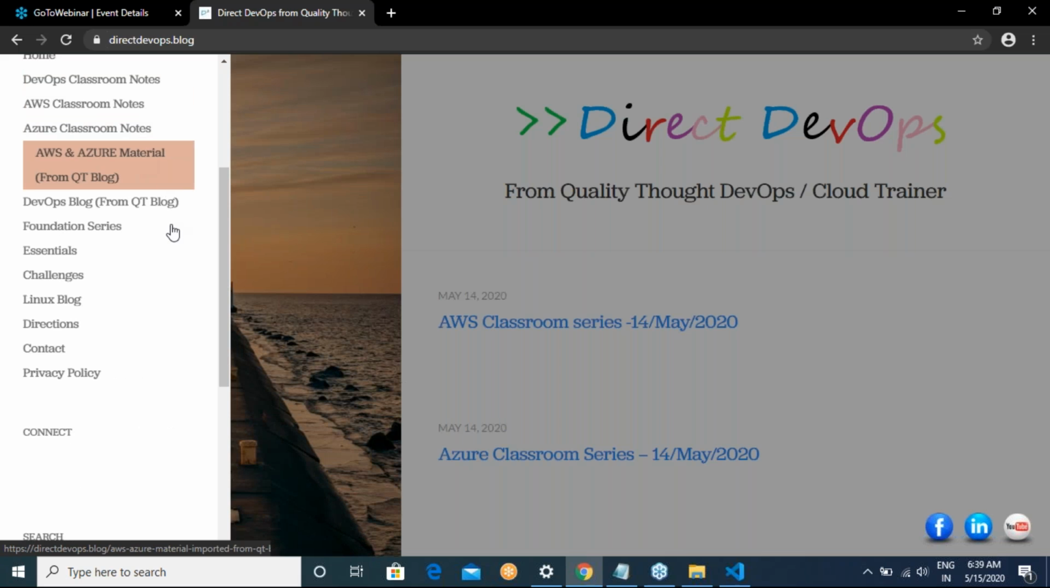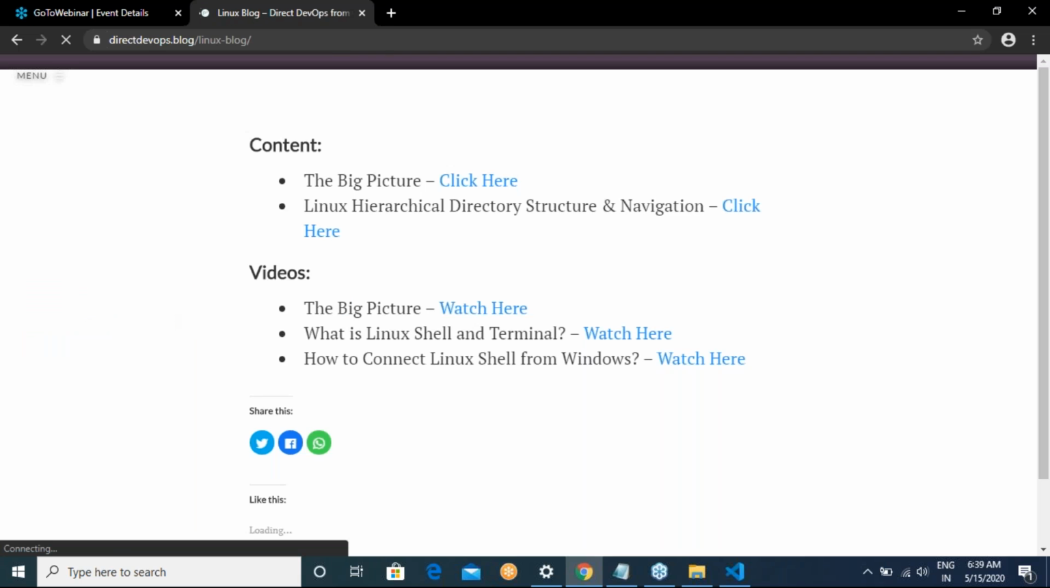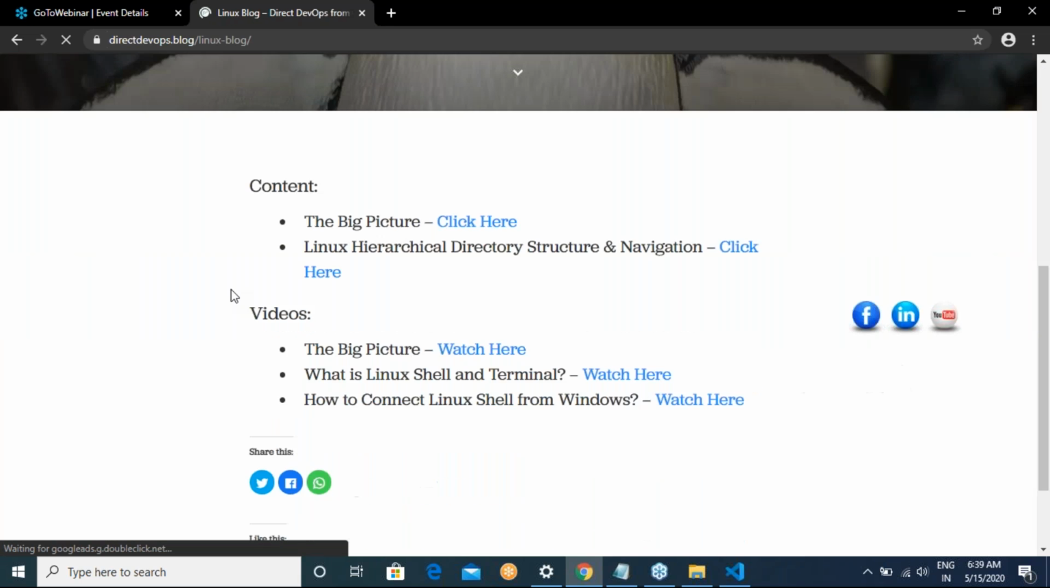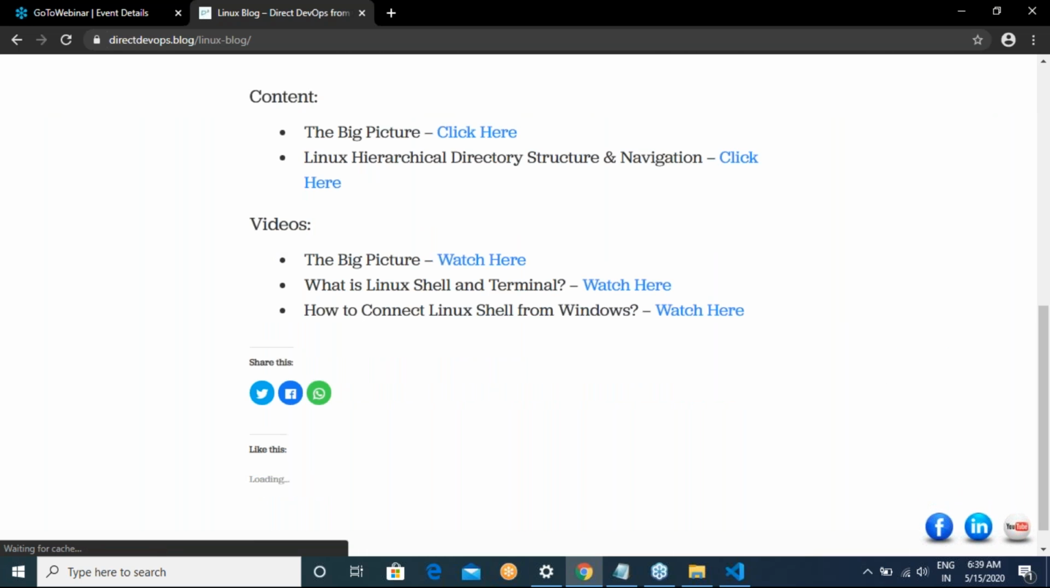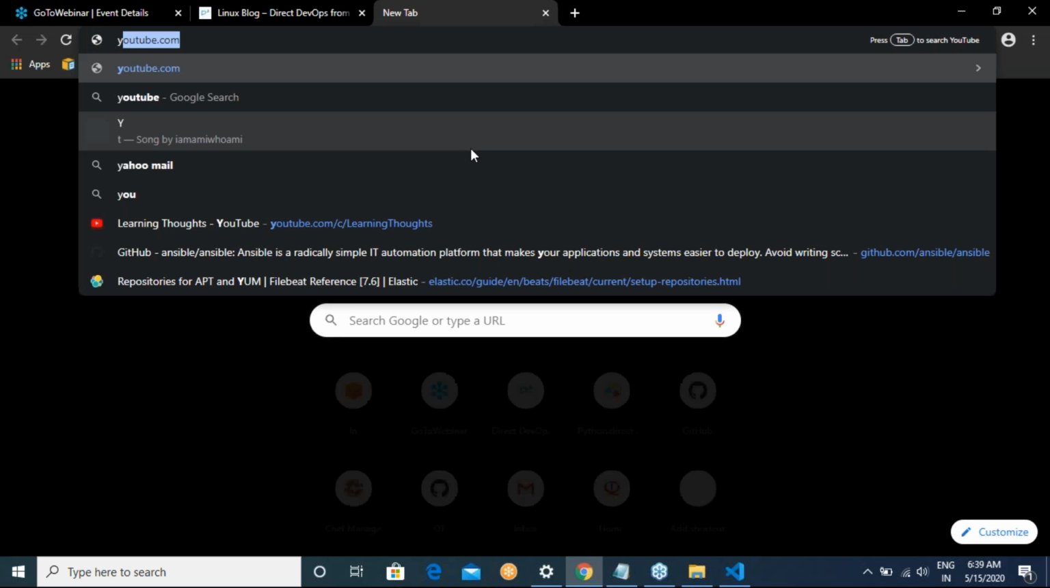Today you will be seeing one section over here which is called Windows blog. Right now I have Linux blog, but if you click into that, I've started basically speaking about PowerShell.